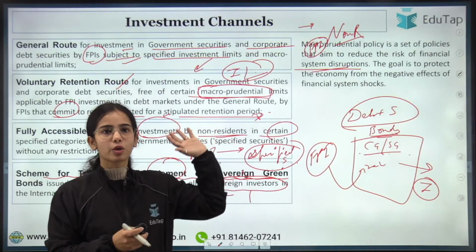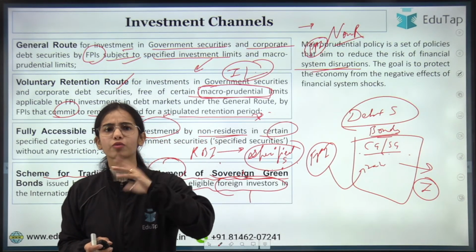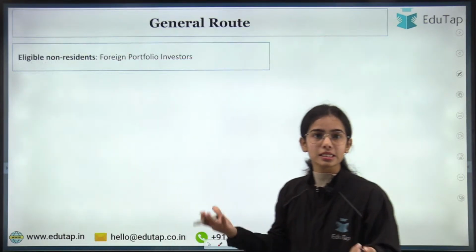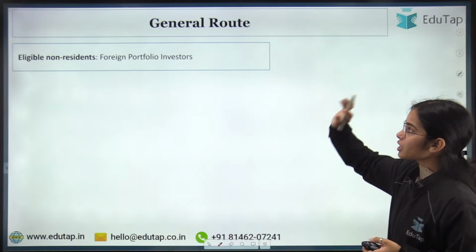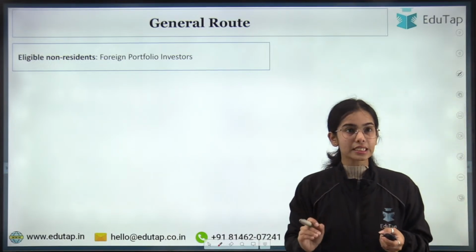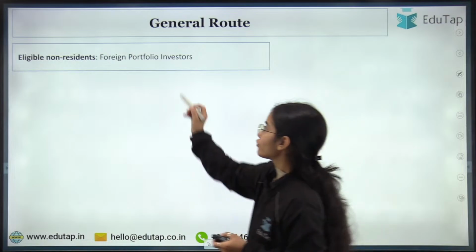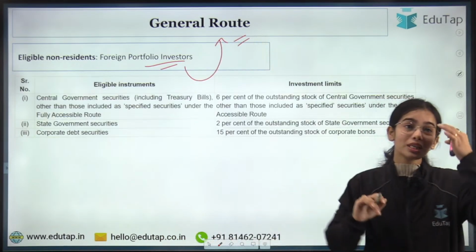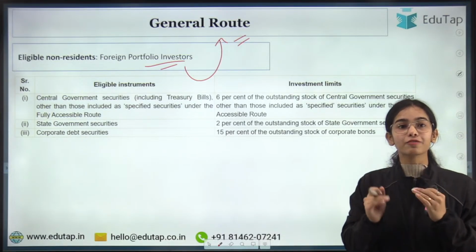Now we have discussed the general route, but what are its limitations? What are the investment limits? What are the macroprudential limits? First of all, the general route is eligible for non-residents, and the eligible non-residents are foreign portfolio investors. They can invest through the general route, but there are investment limits.